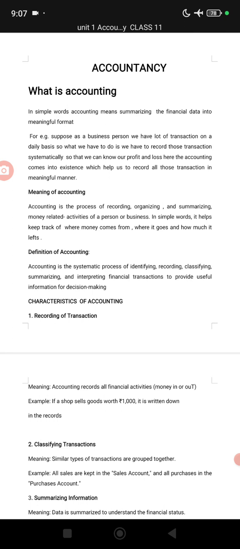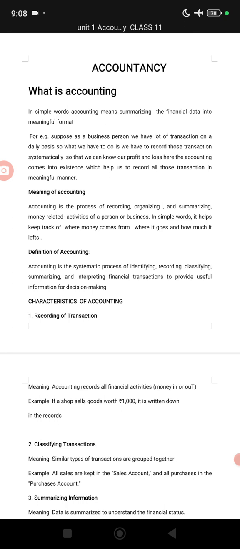And after that, we summarize all the information. How can we summarize the information? We can summarize the information with the help of different books of account. Like with the help of the profit and loss account, we can know the net profit of a business. With the help of the balance sheet, we can know the financial position of a business. Got my point, dear students?